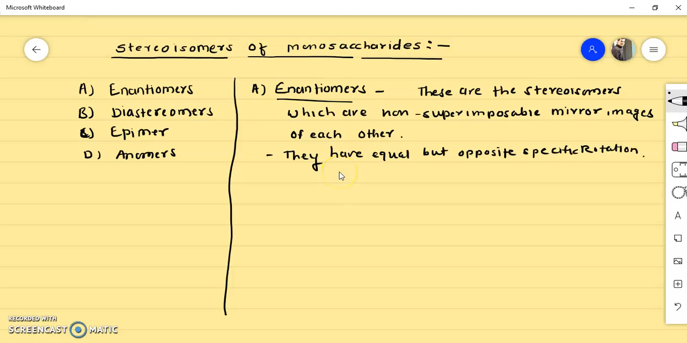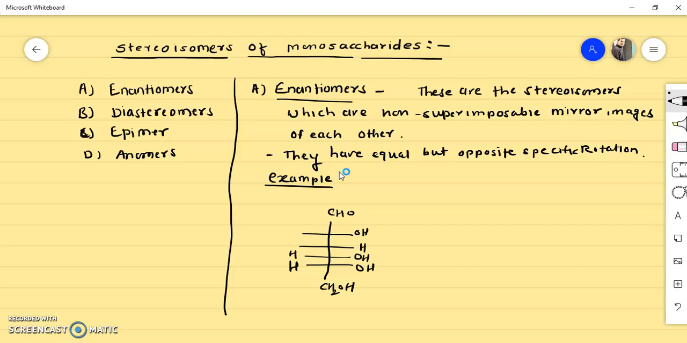Okay, now we'll see the example of these stereoisomers, that is enantiomers. So all of you know the structure of glucose now. It is very familiar to you now. So the first carbon is CHO and the last carbon is CH2OH. In between there are 4 carbon atoms. Okay, so here is OH, H, OH, OH, H, OH and H. So this is the structure of D-glucose.